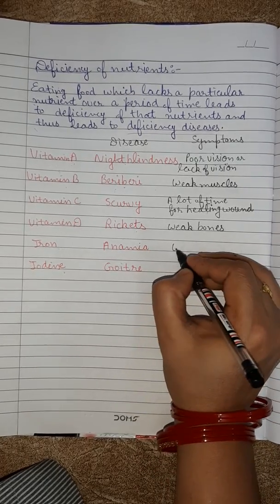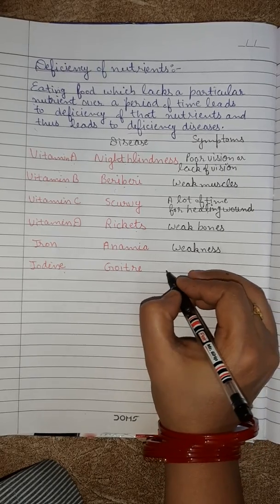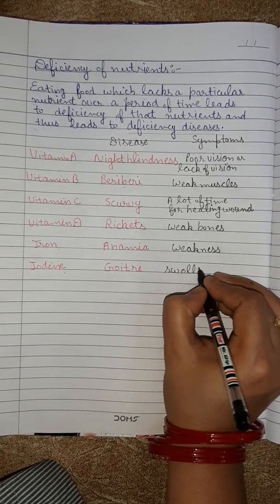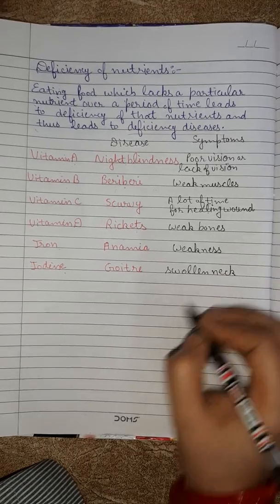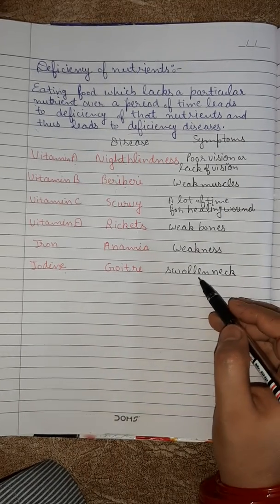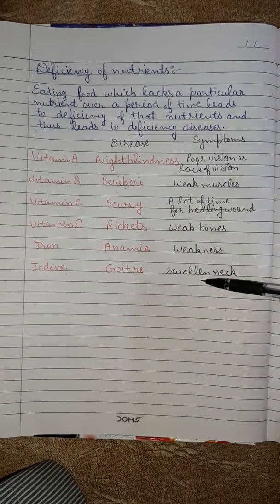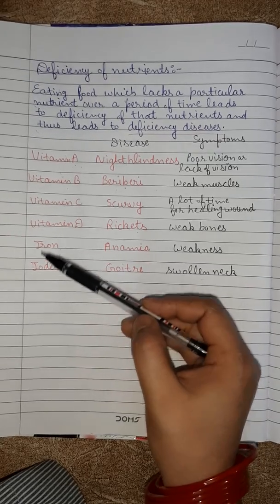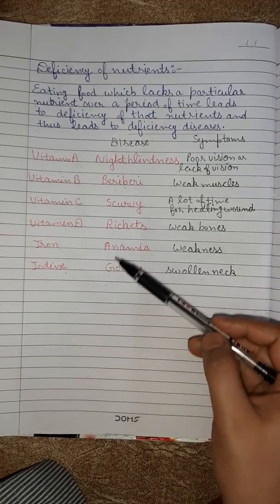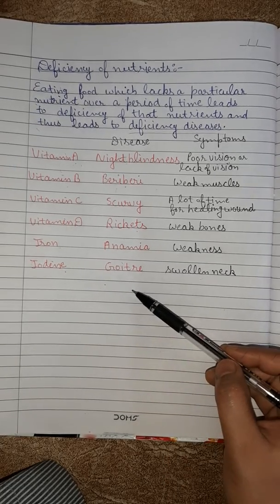Due to anemia, there is weakness in our body, and due to goiter, a swollen neck. So these are the symptoms, and as we see, every disease has different symptoms, and the deficiency of a particular type of nutrient leads to a particular type of disease. So this is deficiency of nutrients, so we must take every nutrient in our diet.